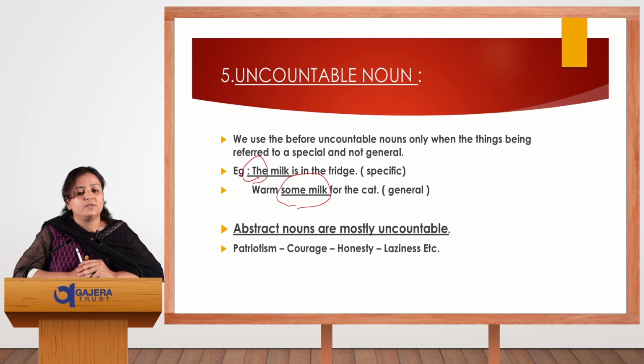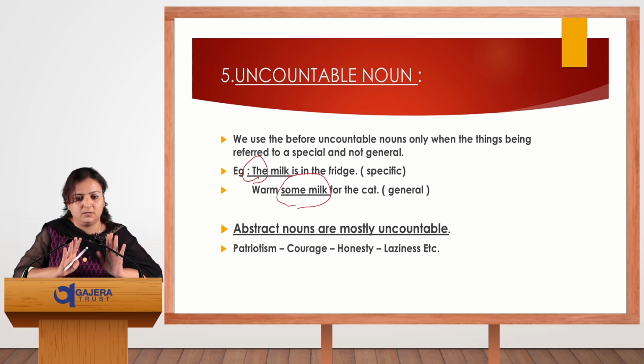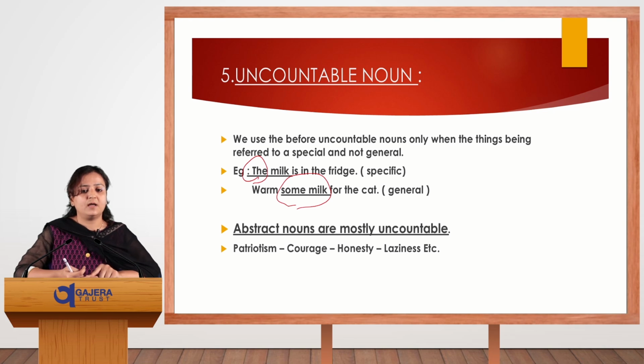Now the second point is, abstract nouns are mostly uncountable. All your feelings come under abstract nouns, so they are uncountable. Patriotism, courage, honesty, respect, laziness, these all come in our abstract nouns and are also called uncountable.